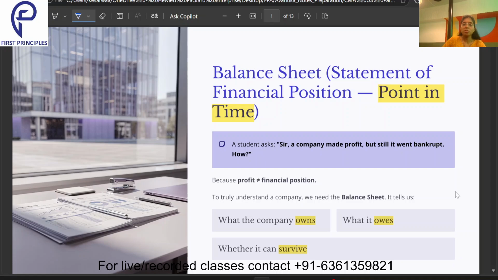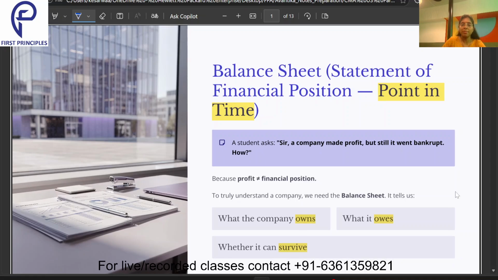So first of all, balance sheet is one name. The second name is the statement of financial position. So wherever it is written statement of financial position or balance sheet, it is one and the same thing.